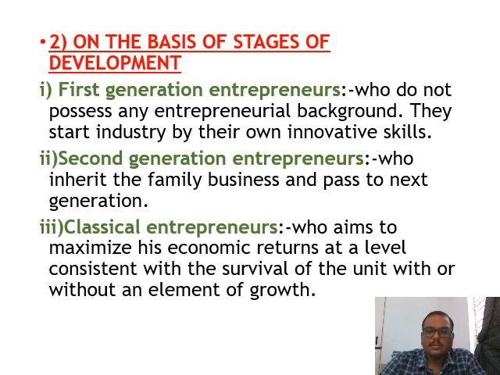Second generation entrepreneurs are those who inherit the family business and pass it to the next generation. They have already set up an organization, and they inherit the family business and will pass it on to the next generation.